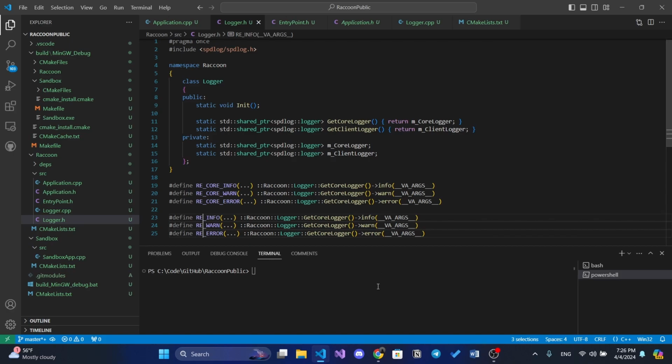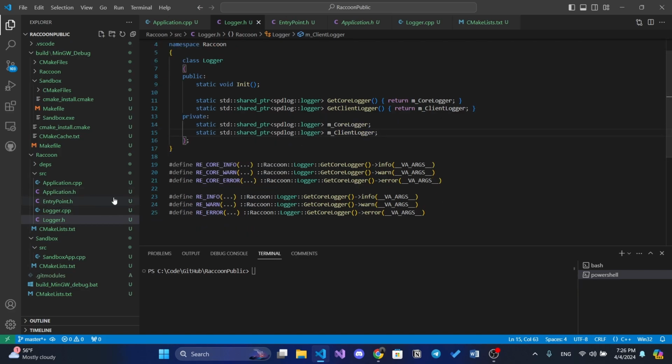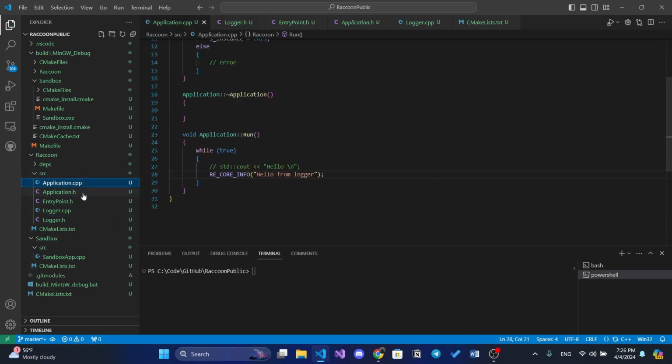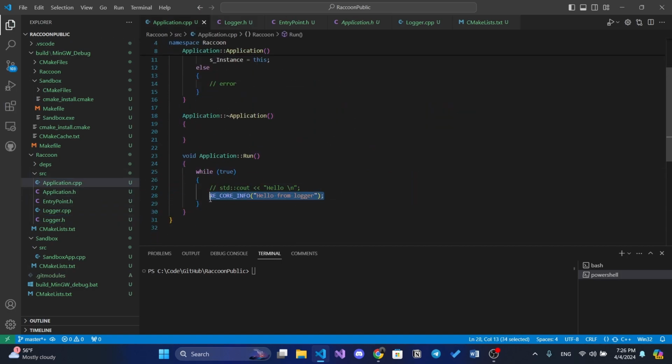So we will just have like Raccoon engine info, warn and error. Okay. So that's pretty much it. We can now, oh no, that's not right, because we need to have like client here also, client here and client here. So that's it.